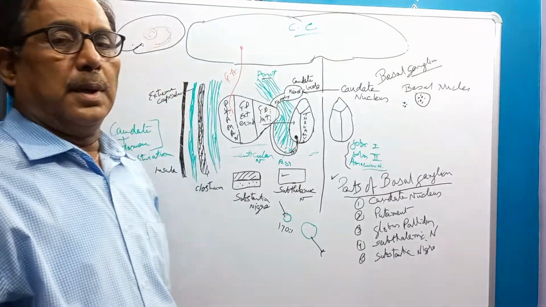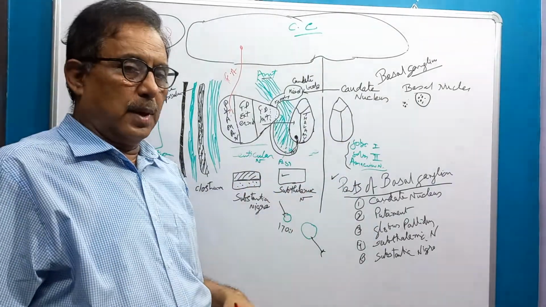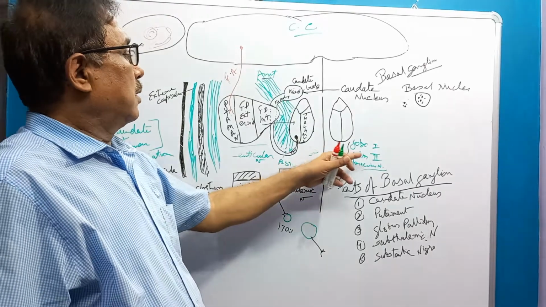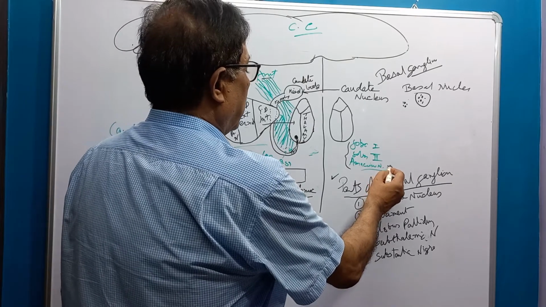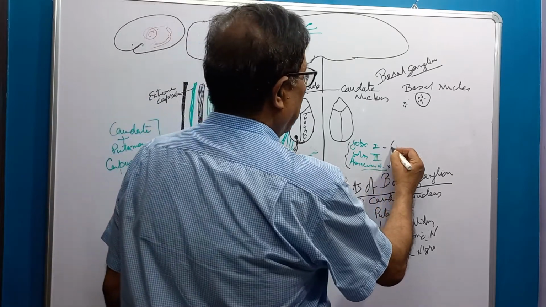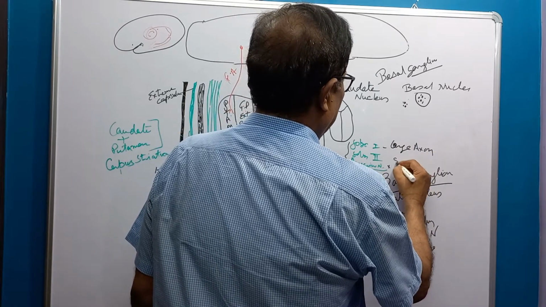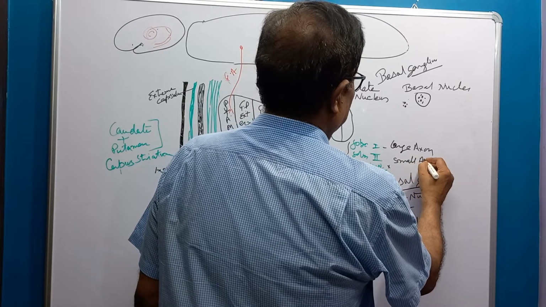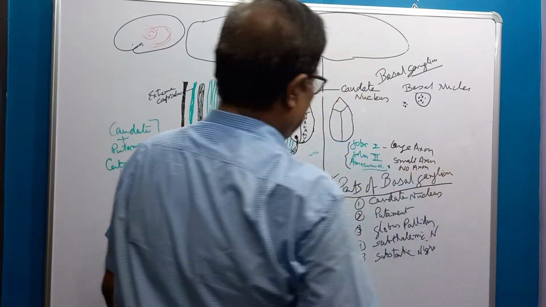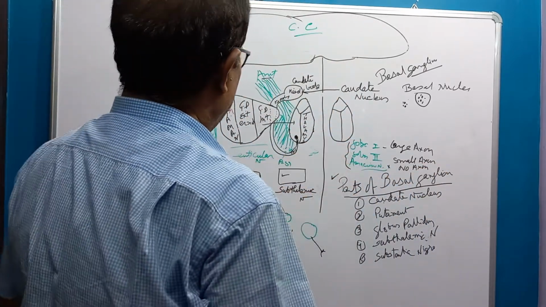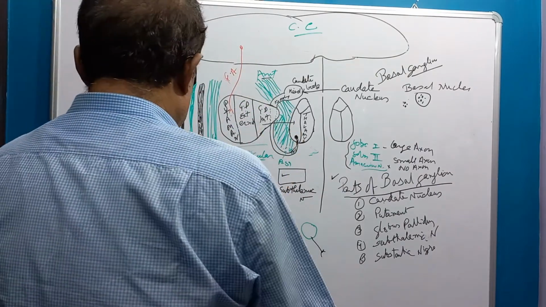Depending upon the length of the axon, they are divided into Golgi type 1, Golgi type 2, and amacrine type. Golgi type 1 has a large axon, Golgi type 2 a small axon, and amacrine has no axon. So these are the parts of the basal ganglion, the histological structure, the position and where they are present.